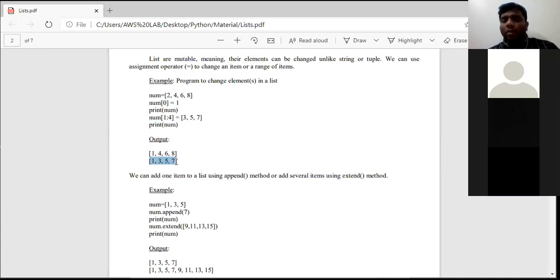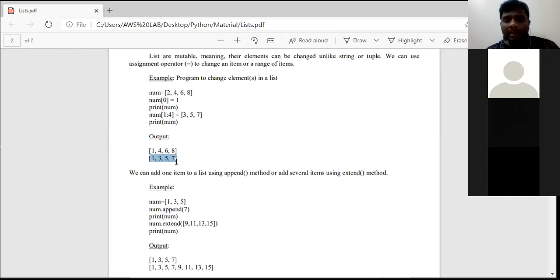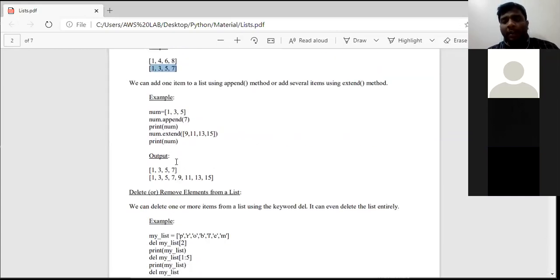So now hope everyone of you understood how we can change a single value as well as a group of values by using equal to assignment operator. Clear? Next, already told you that there are two predefined functions also to change or add an element to the